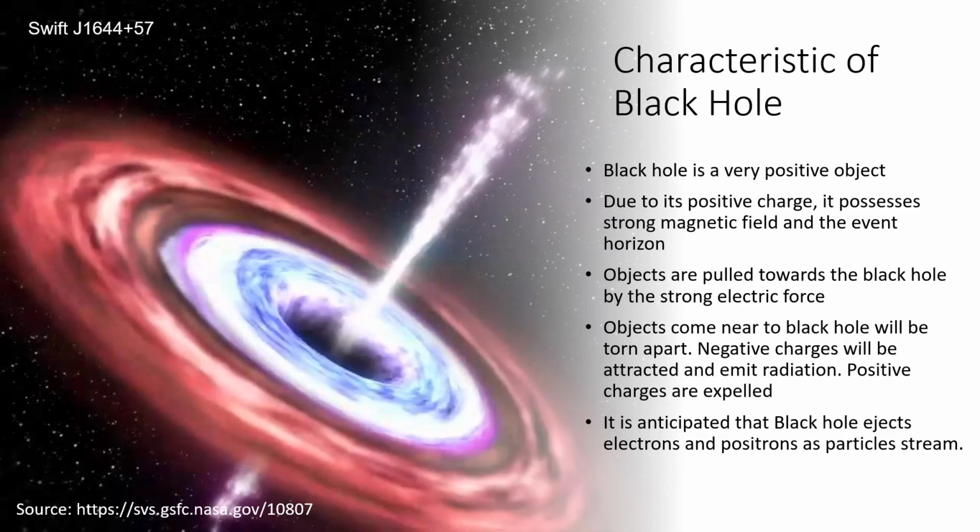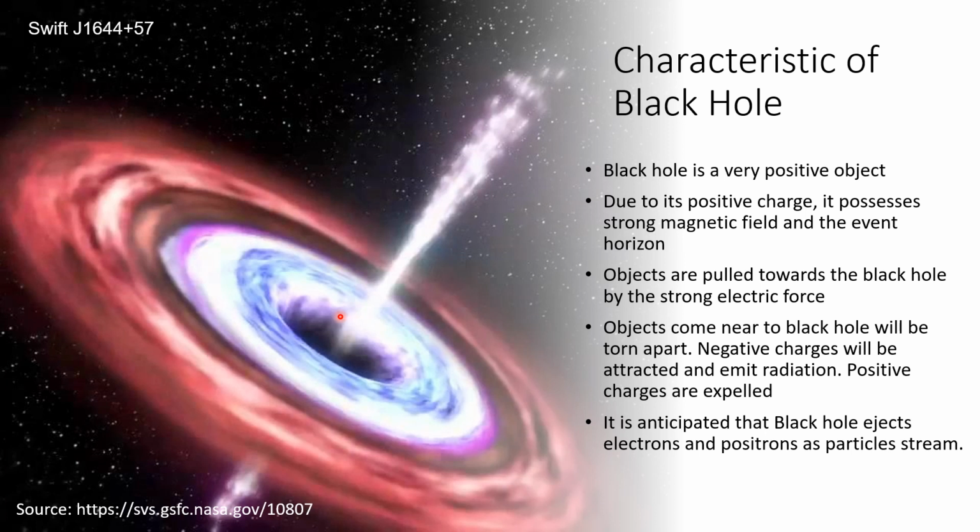Here are some simple descriptions about black holes. A black hole is a very positive object. Due to its positive charge, it possesses a strong magnetic field and the event horizon. Objects are pulled towards the black hole by a strong electric force.